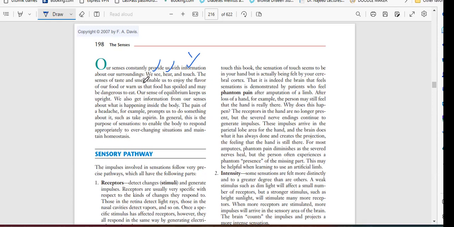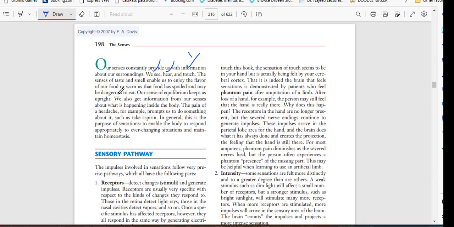The senses of taste and smell enable us to enjoy the flavor of our food or warn us that food has spoiled and may be dangerous to eat. So basically, other types of sense are taste and smell. What do taste and smell do? They help us enjoy the flavor of the food.